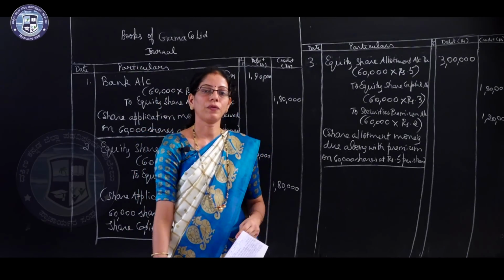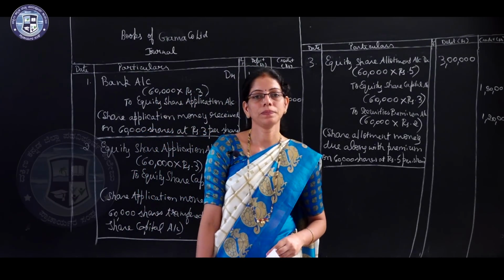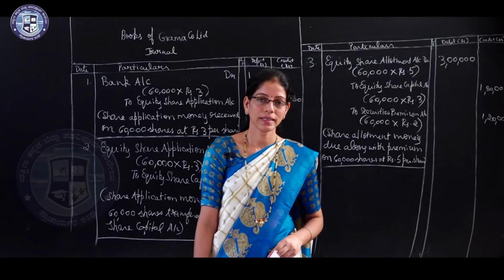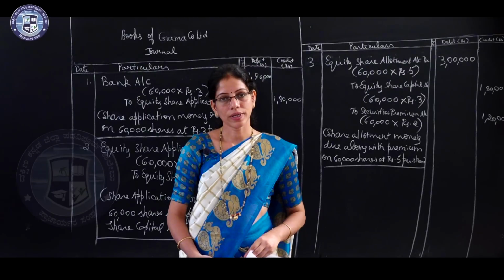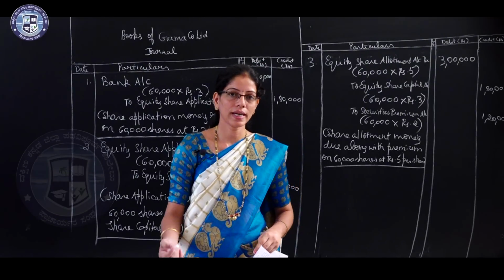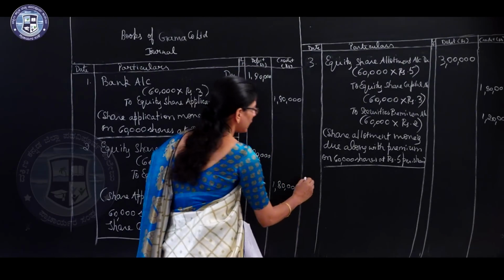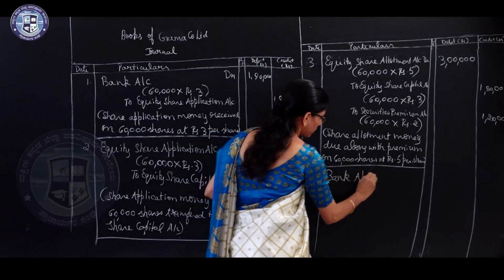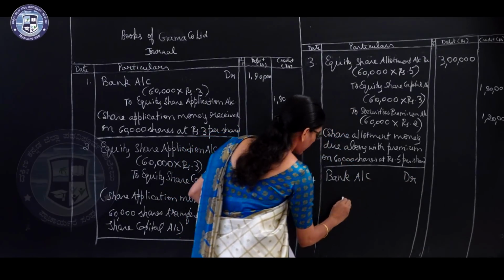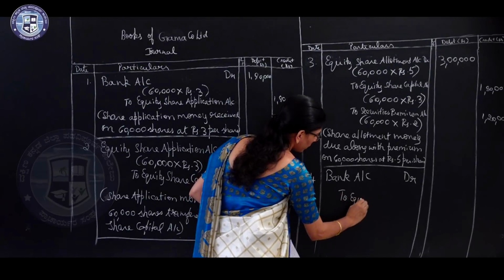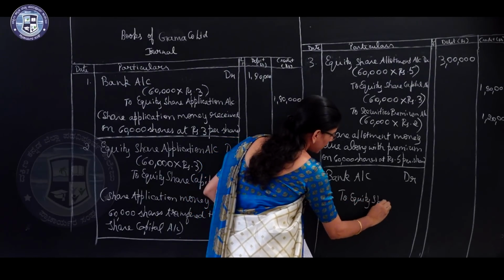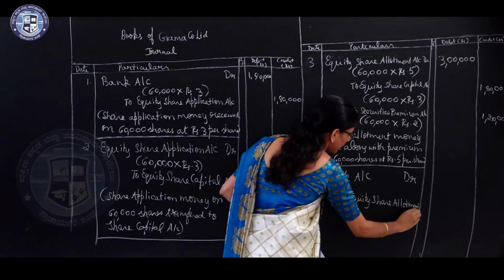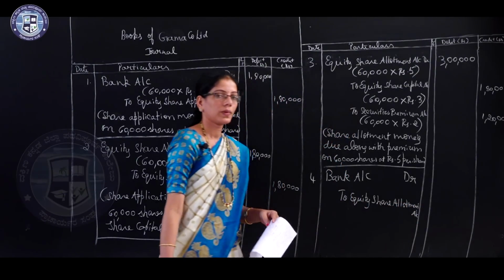Now, entry number 4 for recording allotment money received along with premium. The entry is bank account debtor to equity share allotment account. Write number 4. Bank account debtor to equity share allotment account. Okay.